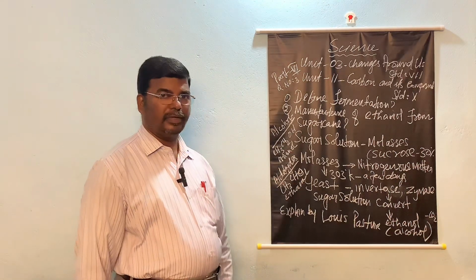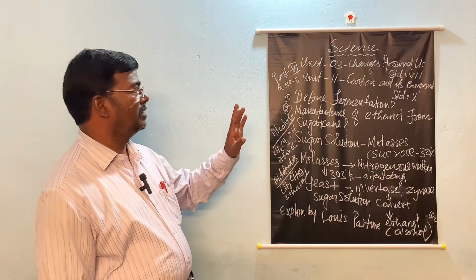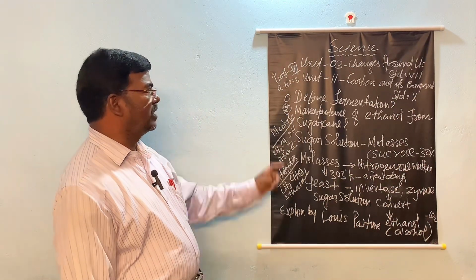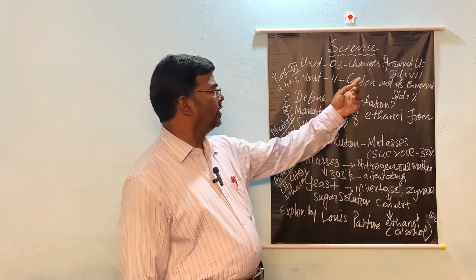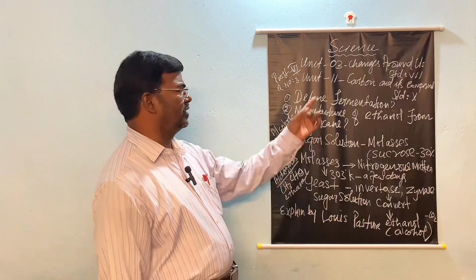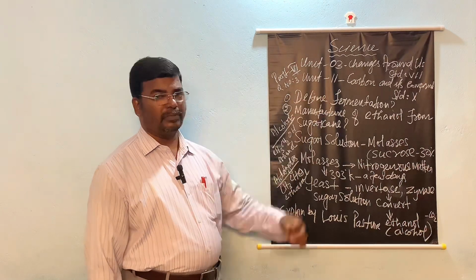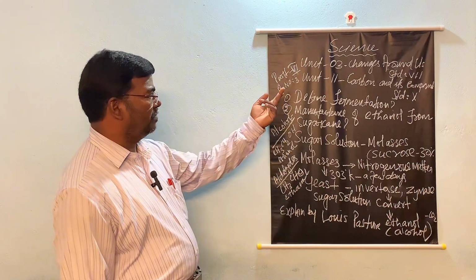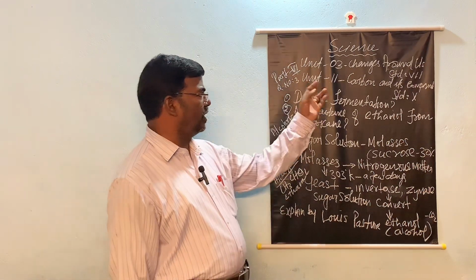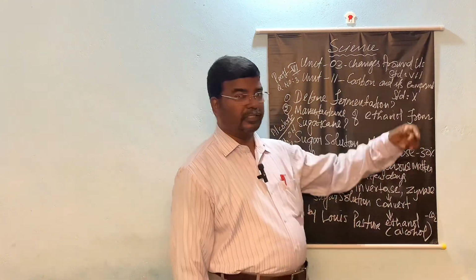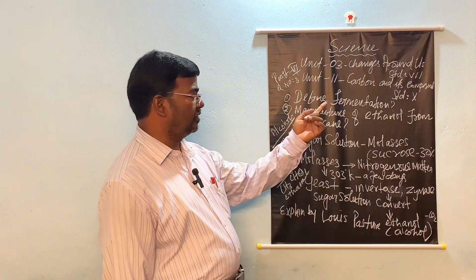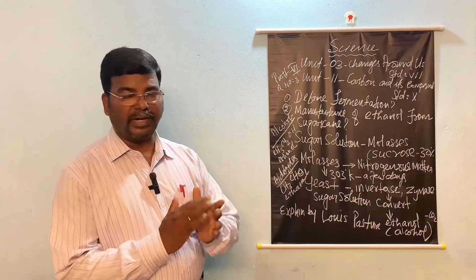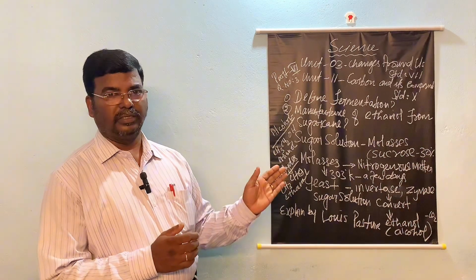Today we are going to see again the subject science. So Unit 3, changes around us. It is a topic or unit from 7th standard science, and today we are going to see another one, the unit 11, carbon and its compounds. It is from standard 10th. So we are going to explain a combined ideology about this.